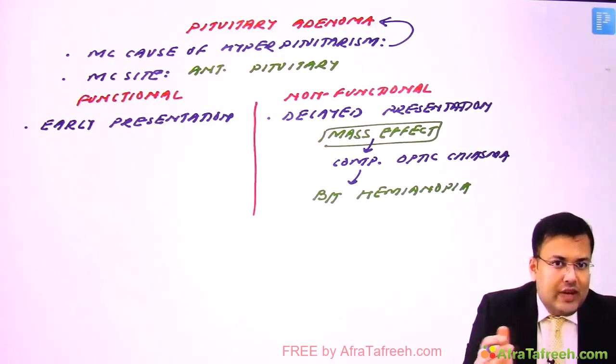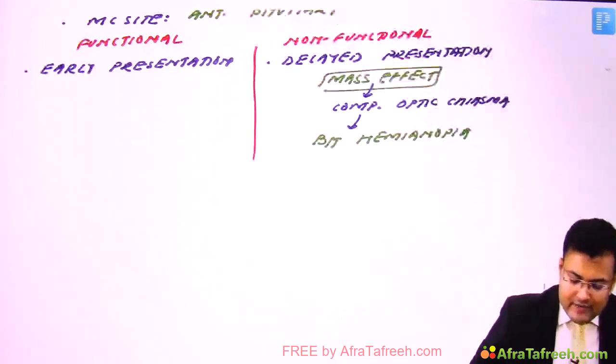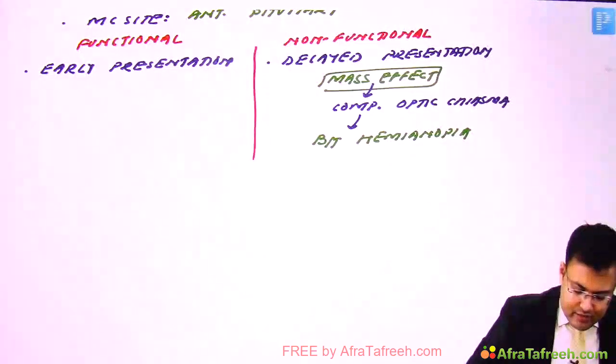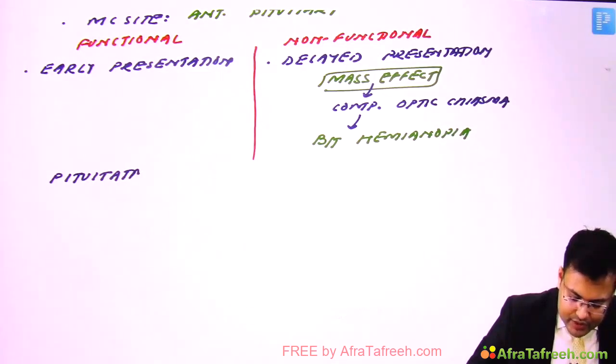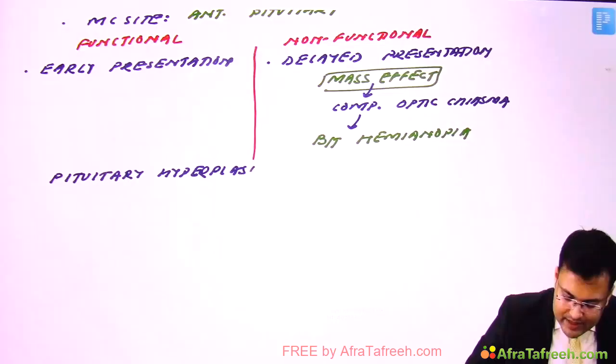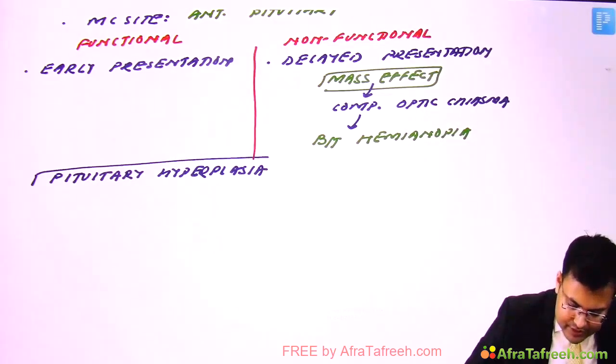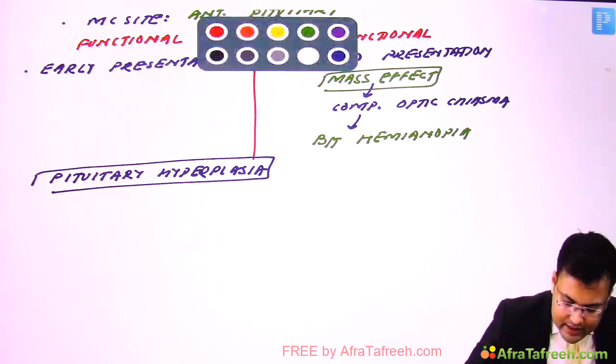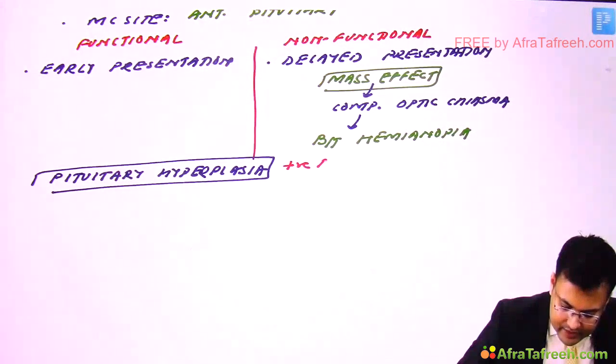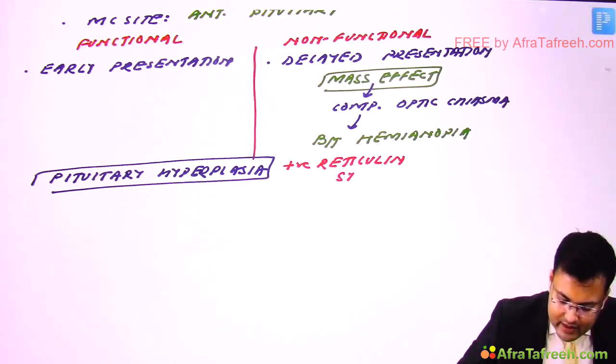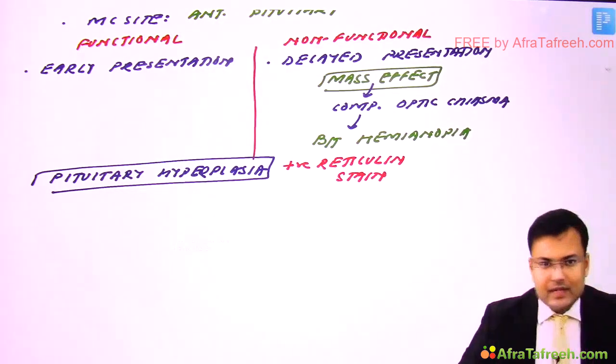So that's how we can differentiate. It's positive for reticulin stain, right? This was asked in both AIIMS and PGI.